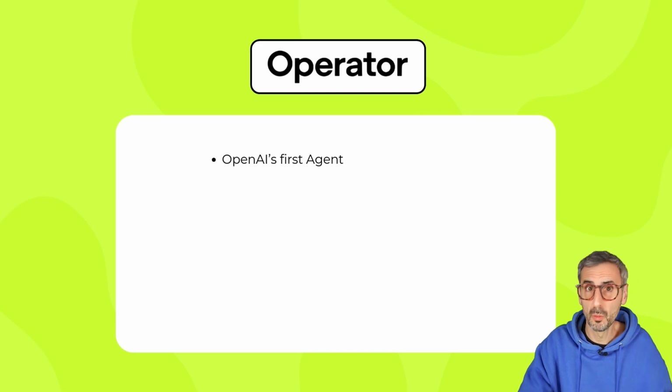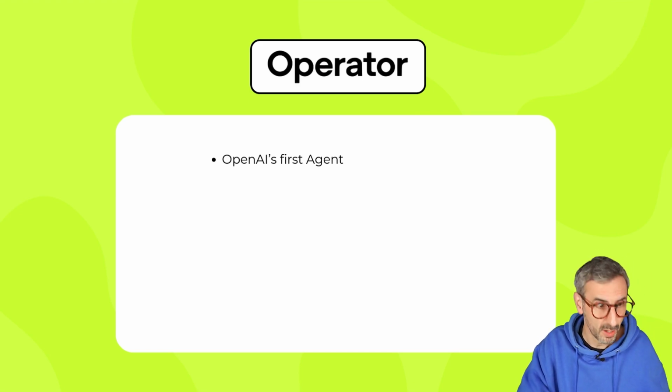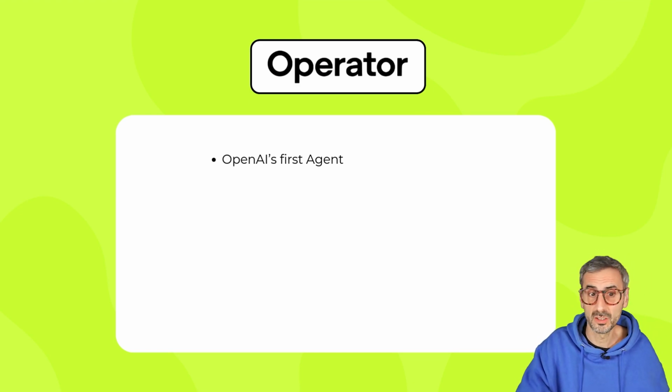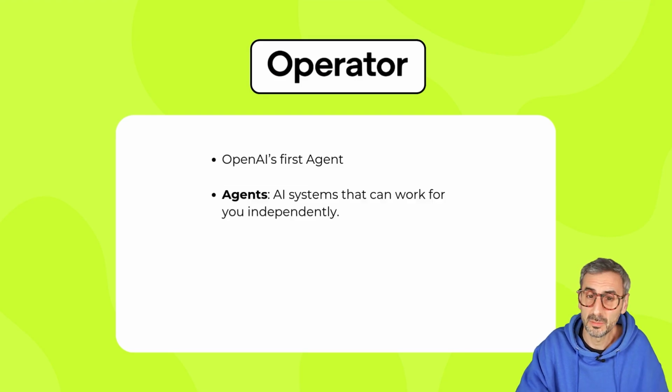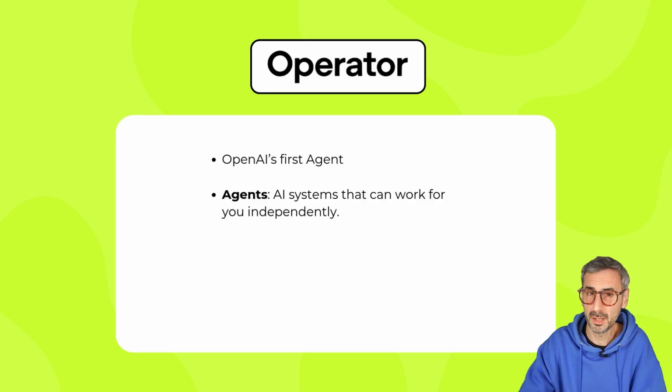Okay, so before we watch that demo that Sam is talking about, I want to quickly sum up what has been said in this introduction of the OpenAI live stream. So Operator is OpenAI's first agent, right? And when we talk about AI agents, we talk about AI systems that can work independently for you, work on tasks for you.